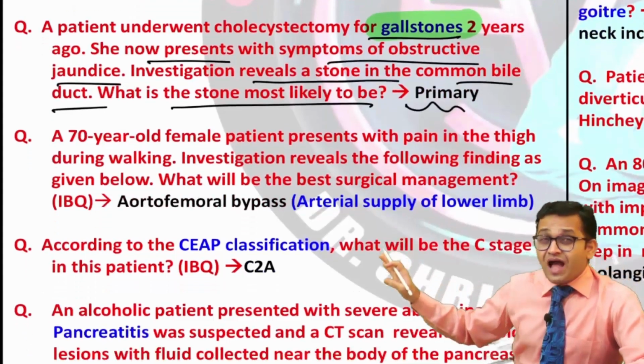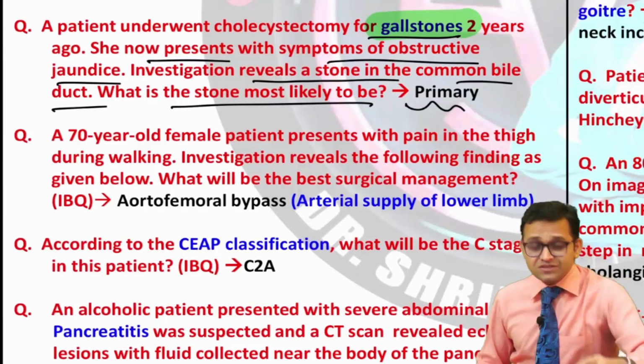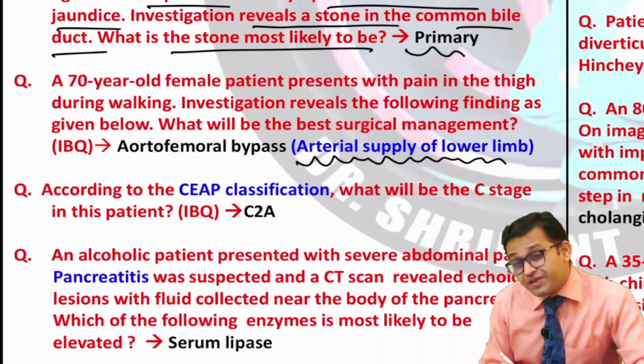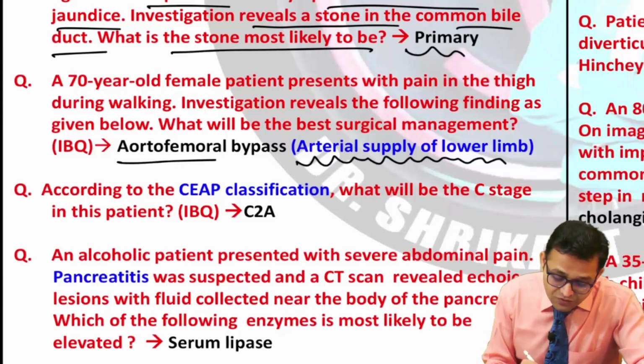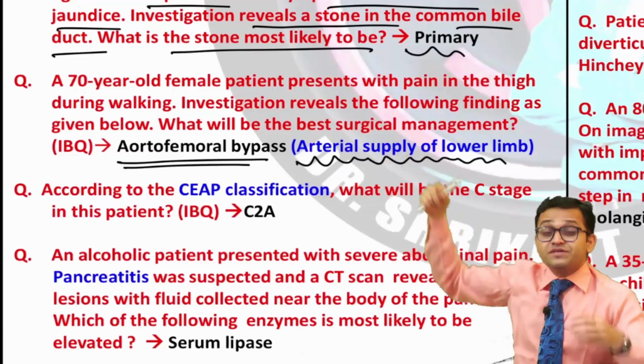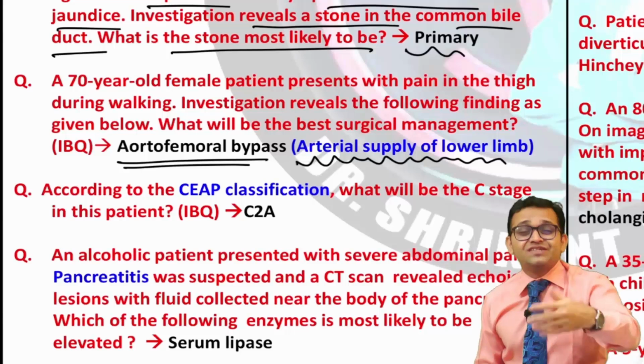Now, can you see? I am always saying one question from the arterial disease, venous disease, and lymphatic disease. So here, arterial supply of the lower limb, which we learn in our anatomy part. So the answer was aortofemoral bypass, a 2021 question, and this topic was repeated in 2022, not in 2023, but maybe asked in the next exams also.